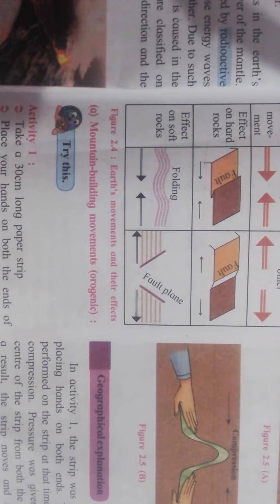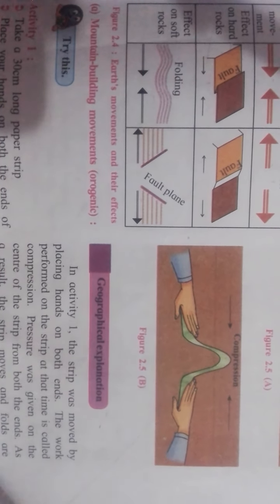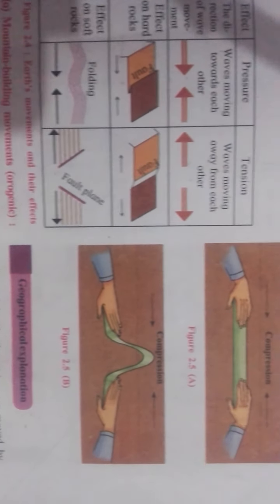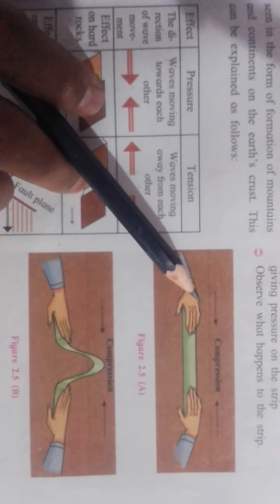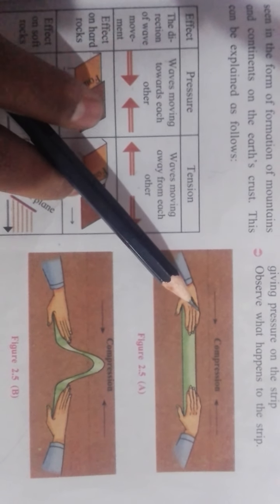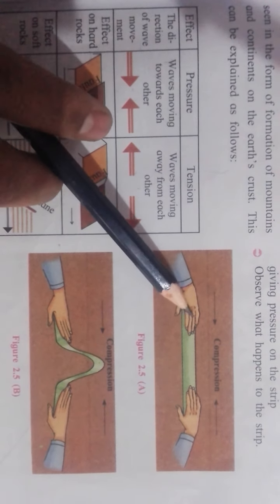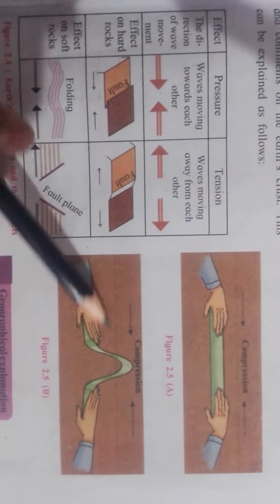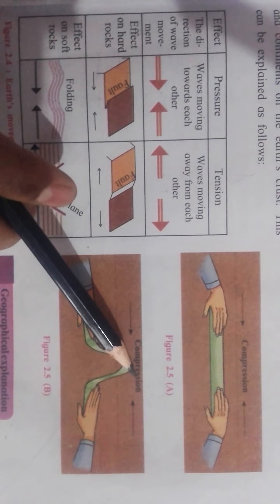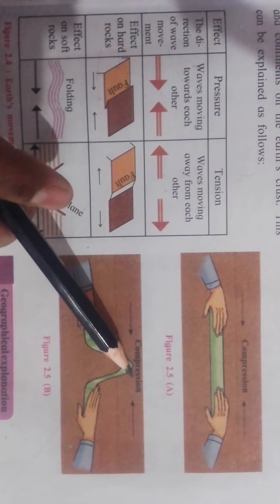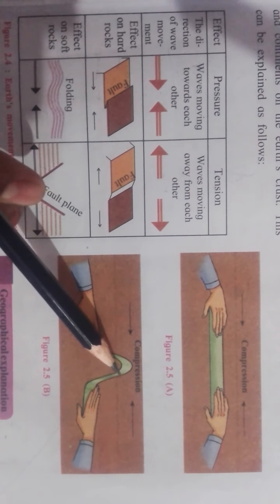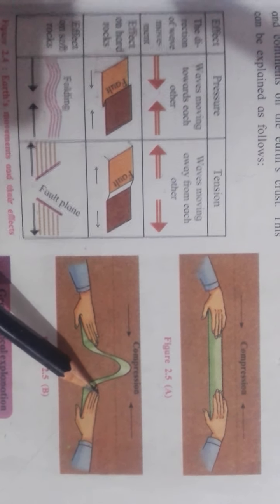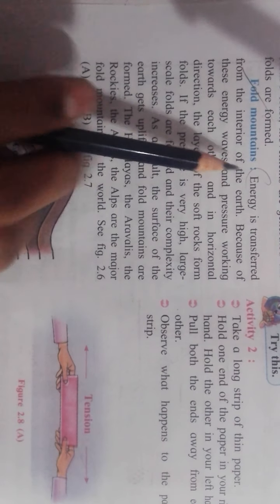Students, try this activity step by step. Let us see what is the activity. In activity 1, the strip was moved by placing hands on both ends, just like this. The work performed on the strip at that time is called compression. Pressure was given on the center of the strip from both ends. As a result, the strip moves and folds are formed. Similarly, due to pressure on the earth crust, the folds are generated. Okay, and as a result, fold mountains are formed.